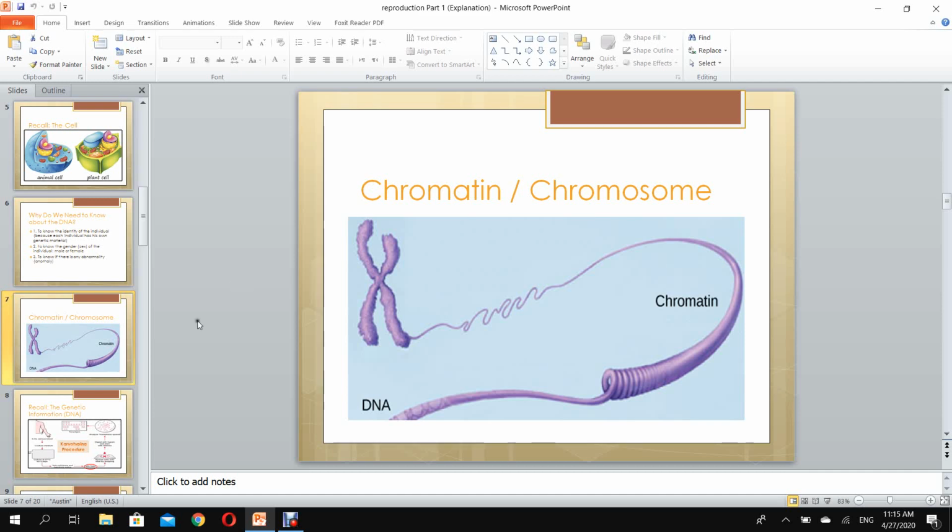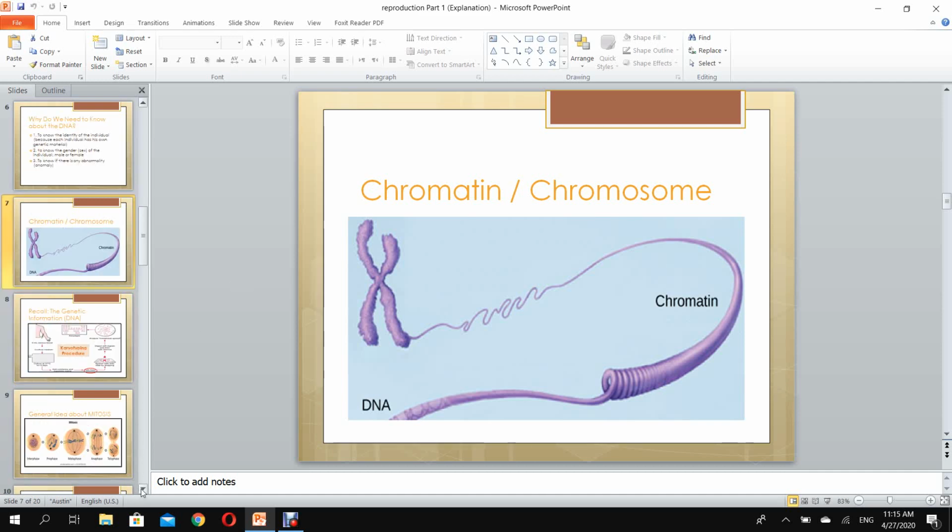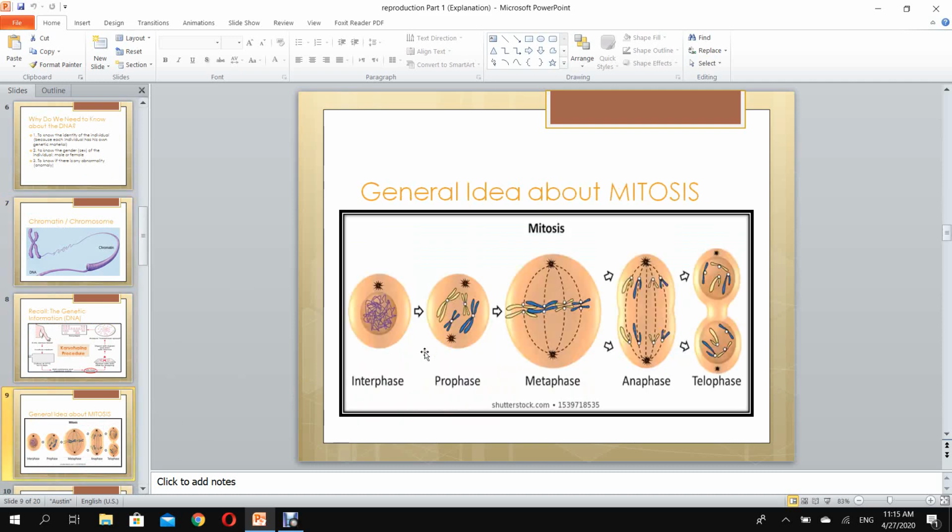Let's skip some slides and let me show you when this material is chromatin and when it is a chromosome. If we see here, our cells divide to give many cells. We will talk about this process later on, but as a general idea, when our cells need to become more, to proliferate, this means the cells need to divide. And there is a process for this division. It is called mitosis. I will talk about it later on.